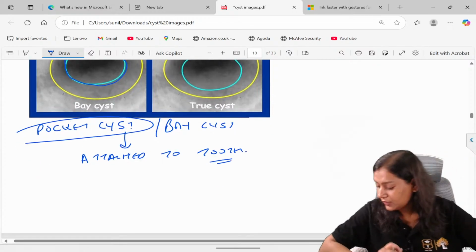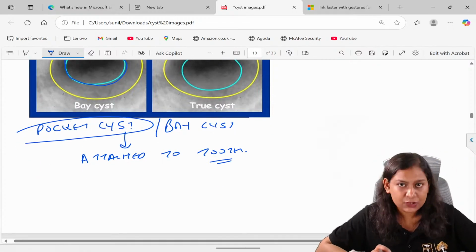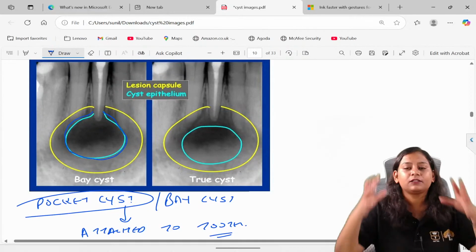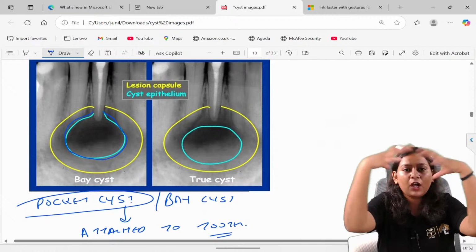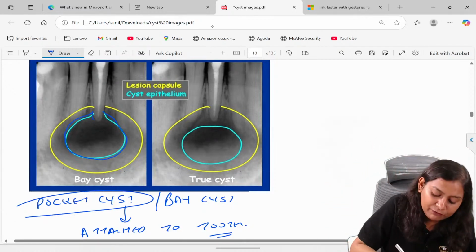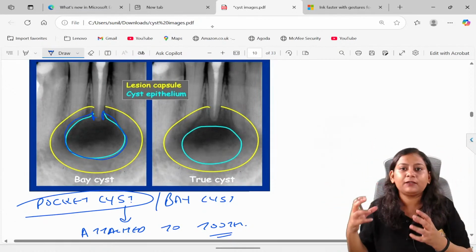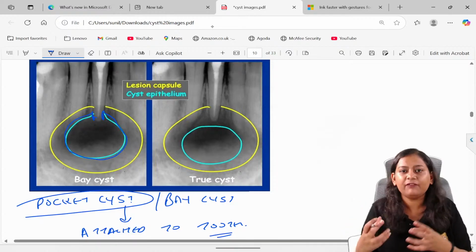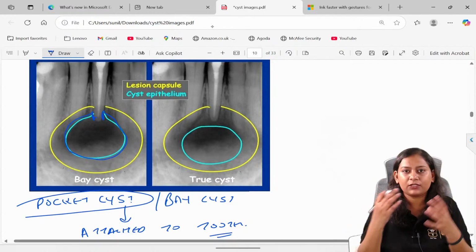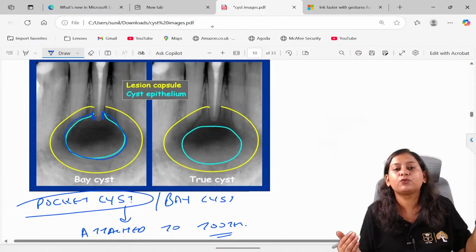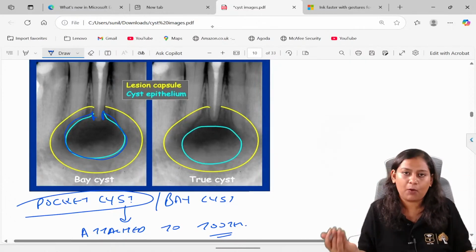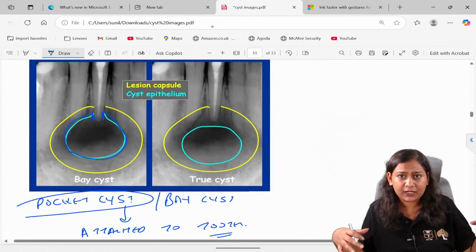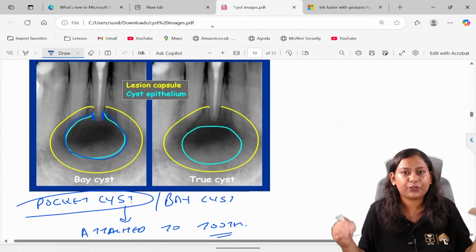Now, when it is attached to the tooth, the epithelial lining will not be complete. Wherever the pocket is getting attached, there is a disruption. So you can easily put your hand inside the pocket. That is why the pocket is made. But if it were closed, you would not be able to put your hand inside.